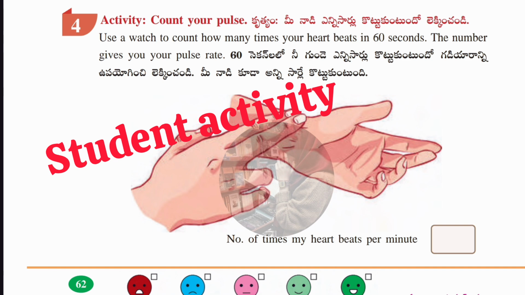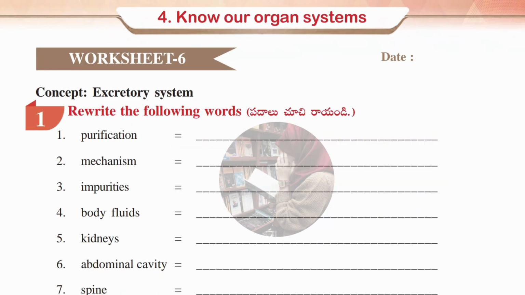Now we'll move to the next worksheet, that is worksheet number 6. Here the concept is excretory system. In the first Roman we have given some words from this concept which we need to rewrite again. So let's see each and every word, and I already told you you have to learn the spelling of these particular words. Okay, so let's see.